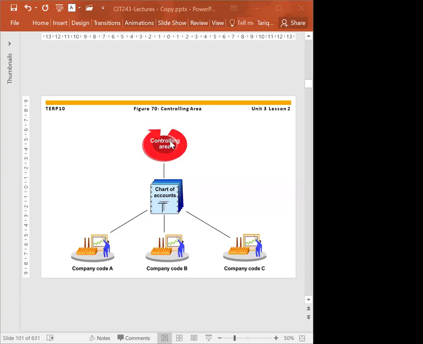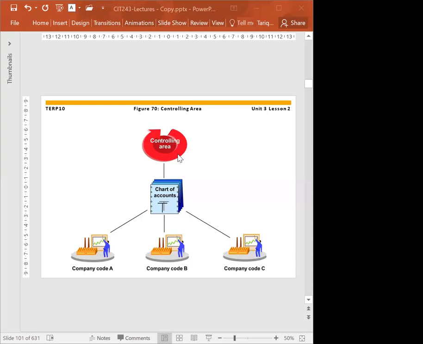Today I was looking at an example of why we need a controlling area. If the company has a planned cost of 10 million for two companies to buy some equipment, it's better to have one controlling area.